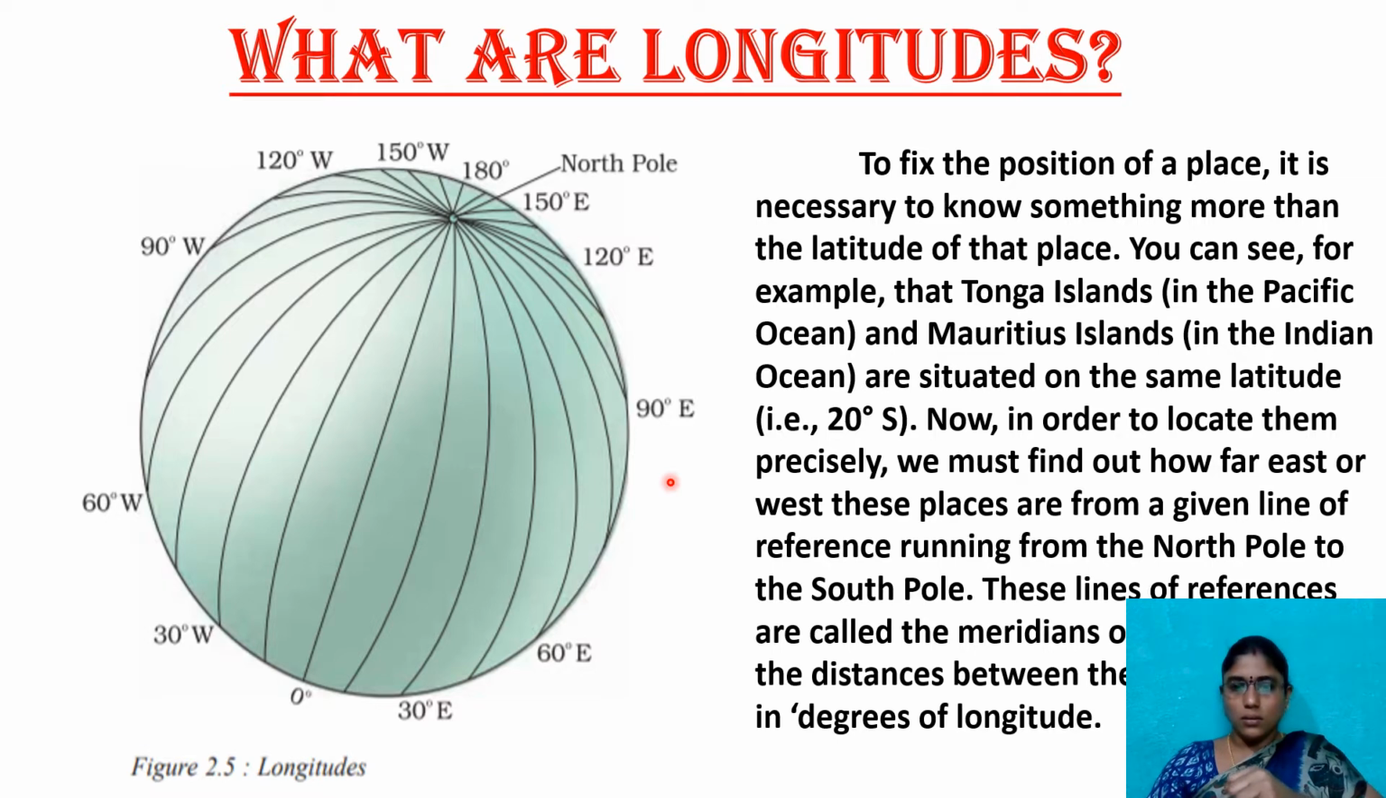These lines of reference are called the meridians of longitude, and the distances between them are measured in degrees of longitude. So where is India located? What is the main extension of our India? All these things we know by using latitudes and longitudes.